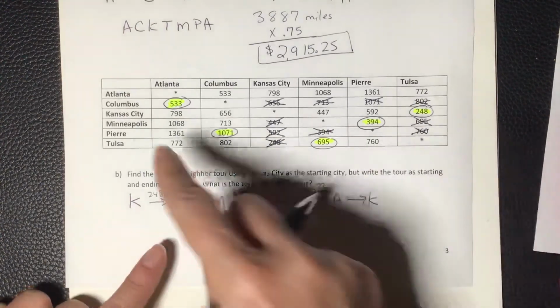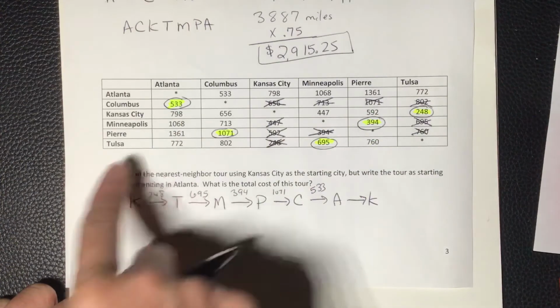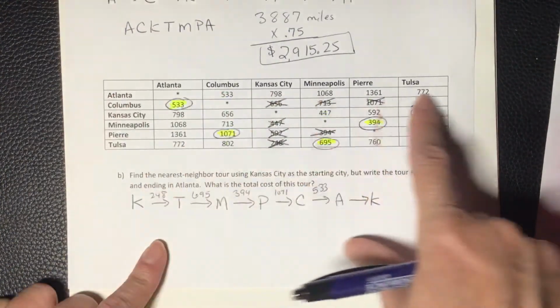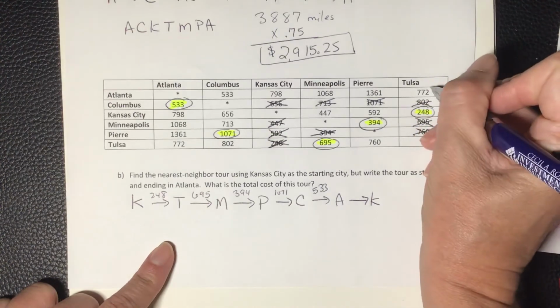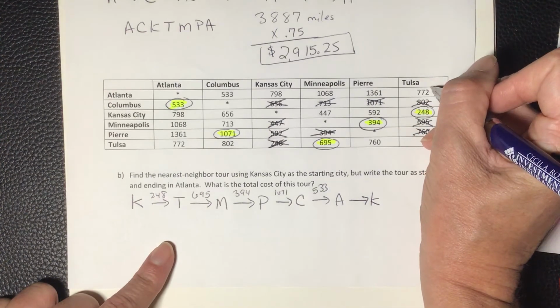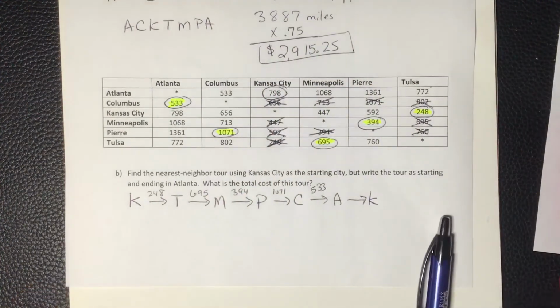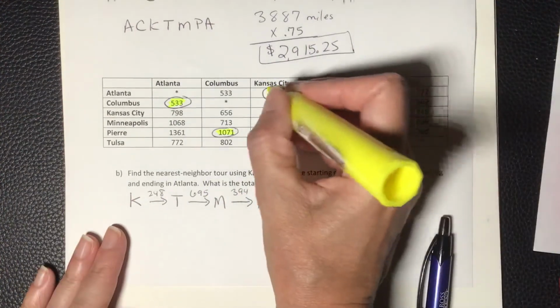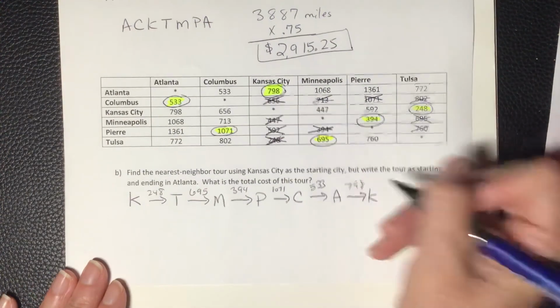And then remember, I do have to go back to where I started. I'm in Atlanta, so notice Atlanta doesn't have anything marked yet. Okay, but I've already been everywhere except I've got to go back home. So notice Kansas City is the only column that doesn't have a mark in it. All right, so that'll be 798.